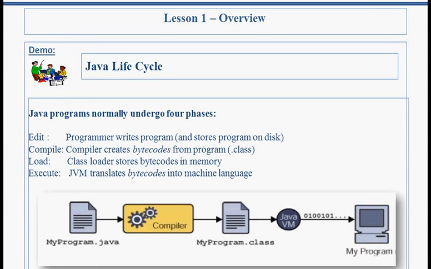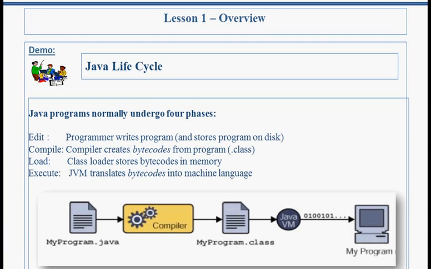Java lifecycle. Java programs normally undergo four phases. Edit: in Java, all programs or source code are first written in plain text files by using EditPlus, Notepad, or any IDE like Eclipse or NetBeans. Save the file with the .java extension.